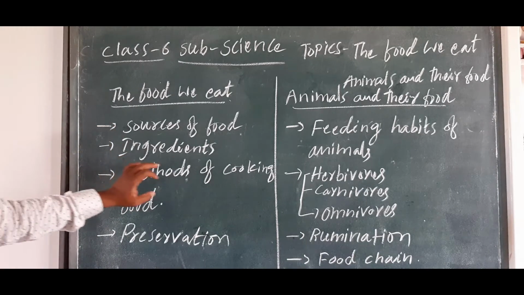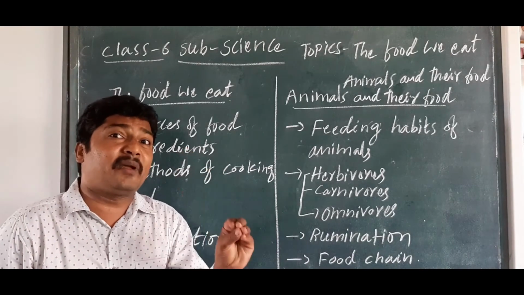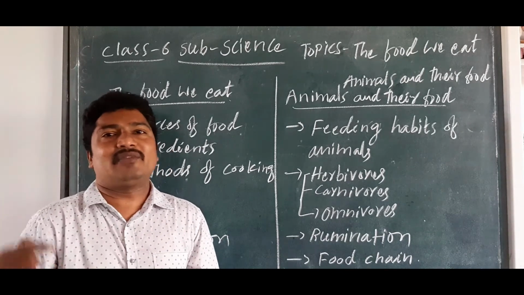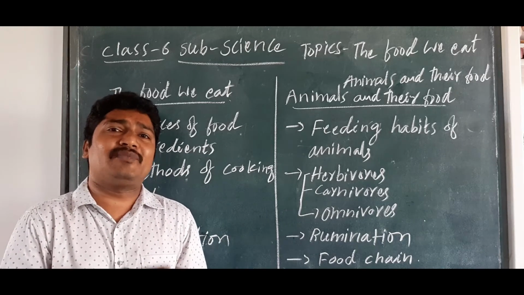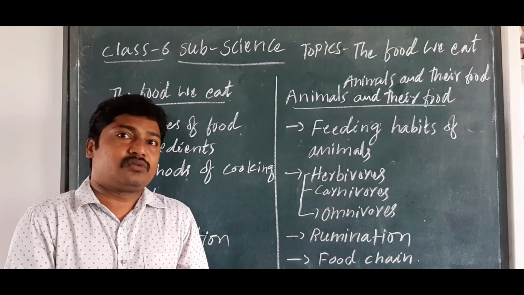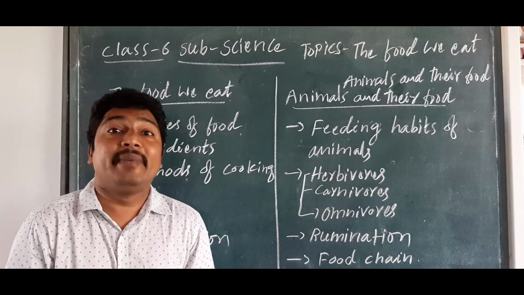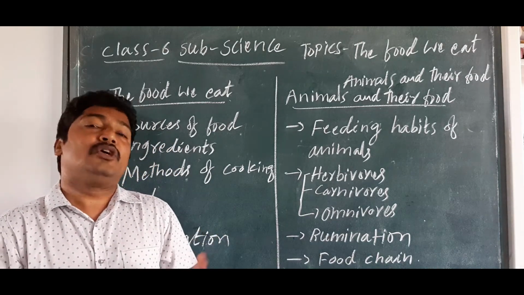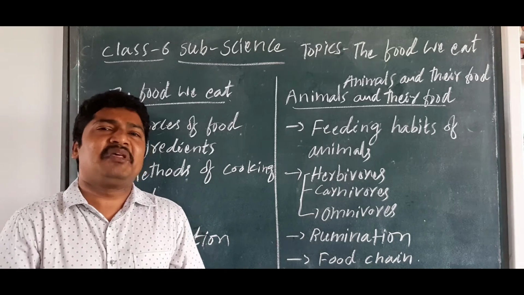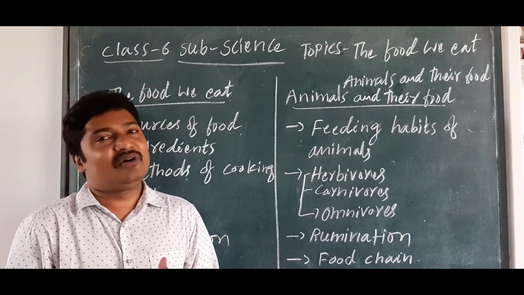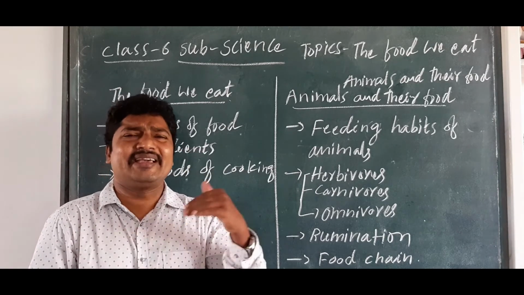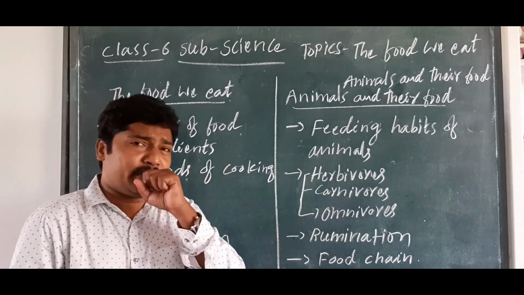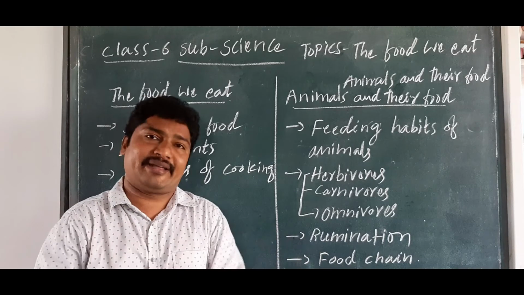See all of you, ingredients. For the food we prepare, materials are required. For example, rice is one food. What kind of ingredients are required? Rice and water are the major ingredients. Or for example, take potato curry. In a potato curry, a lot of ingredients are required. We already discussed that, isn't it? So ingredients make the dish tasty and eatable, with all the materials.